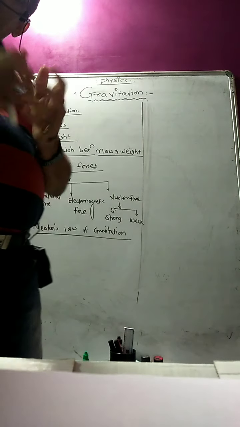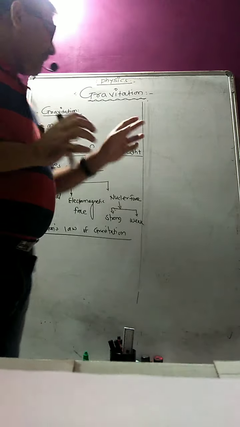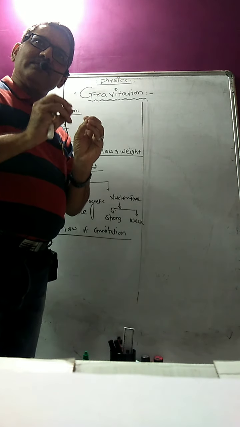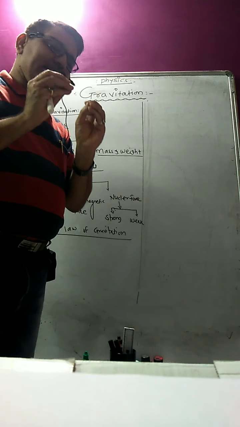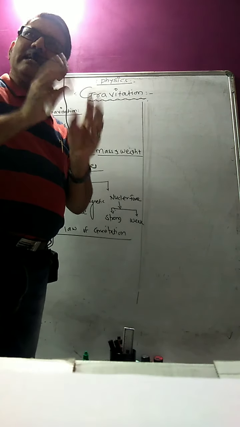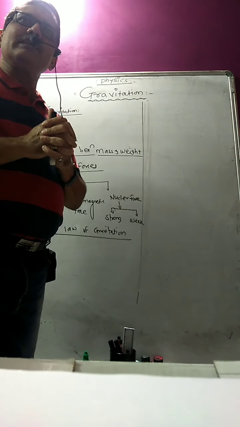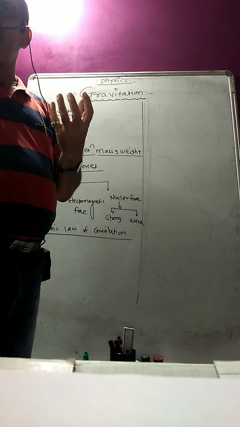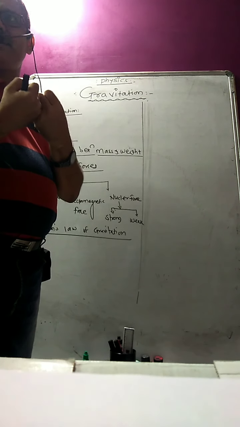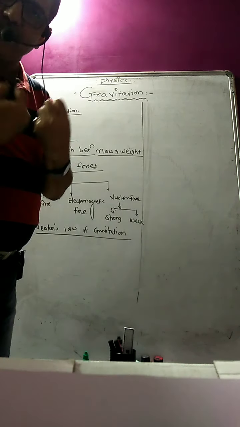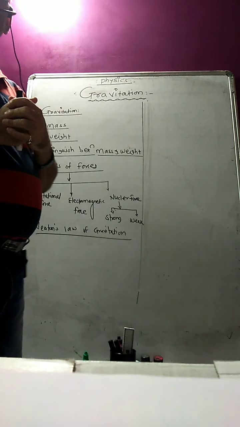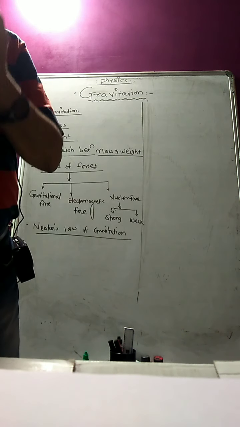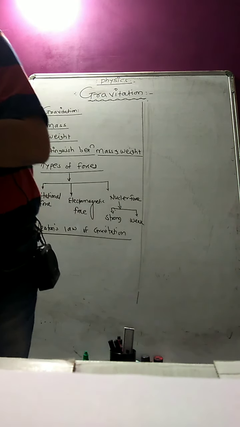Now the question is very clear. Gravitation means that in the universe, matter which has mass, one mass is attracted towards another mass. For example, take the sun and earth. Sun has mass, earth has mass, so there will be a force of attraction. That is called the gravitational force. You remember that: attraction between the sun and the earth is called the gravitational force.